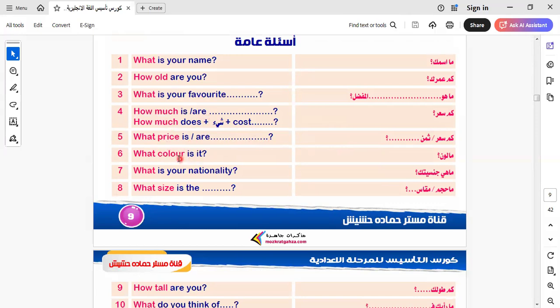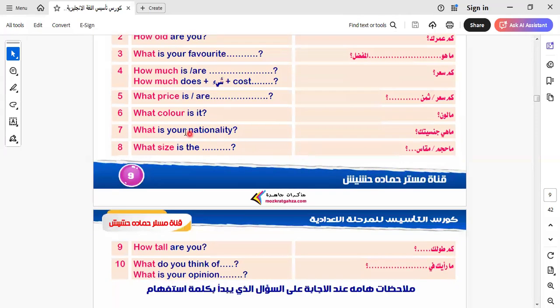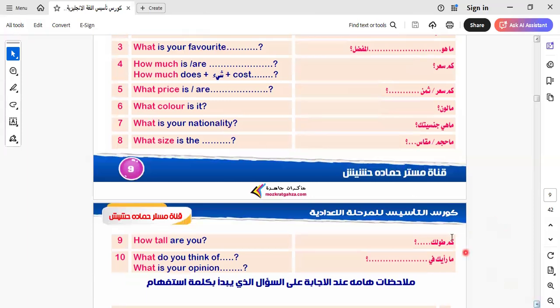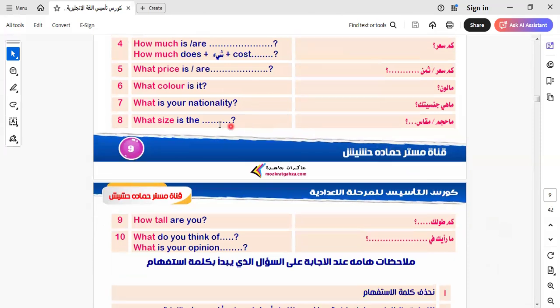What color is it? So I ask about the color. Nationality, ask about the nationality. If we say Egyptian, Saudi Arabian, or Qatari. So nationality means the place that I'm from, like Egyptian, like Qatari, like Saudi Arabian, like English when I'm from England, and so on.